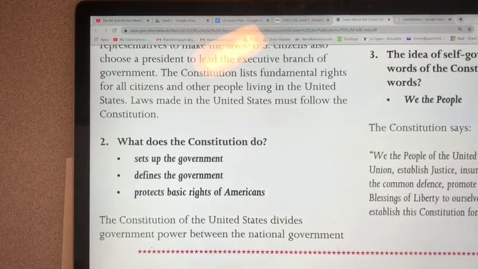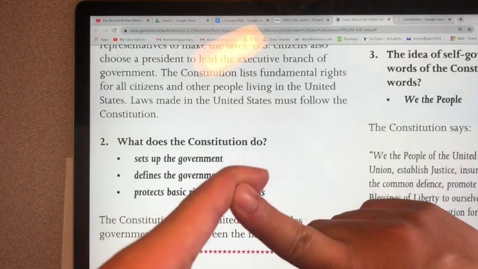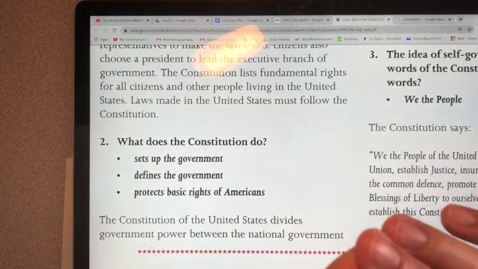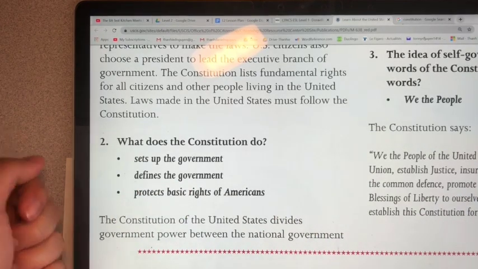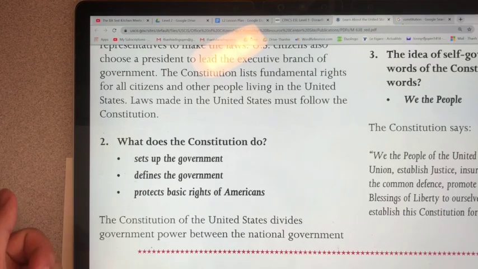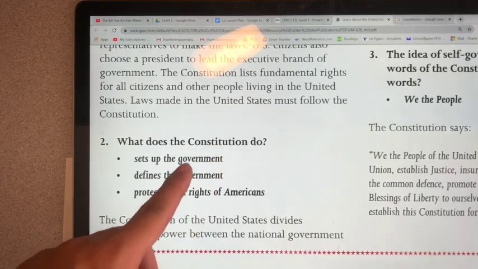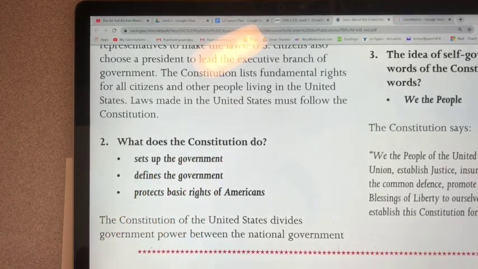It says, okay, so we have one president, we have a parliament or a Congress. The president can be the president for 8 years and no more, and we have to vote. So the Constitution makes the rules for the government.